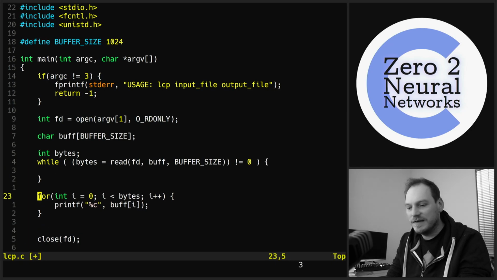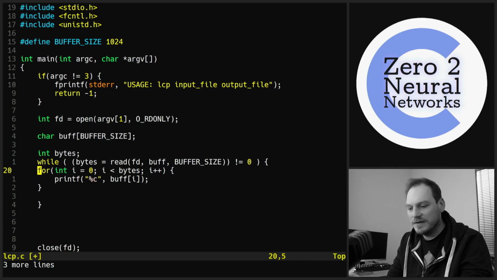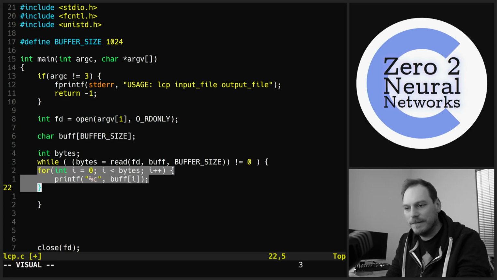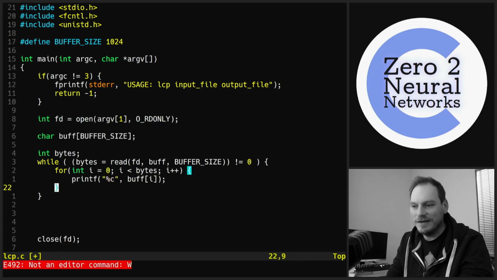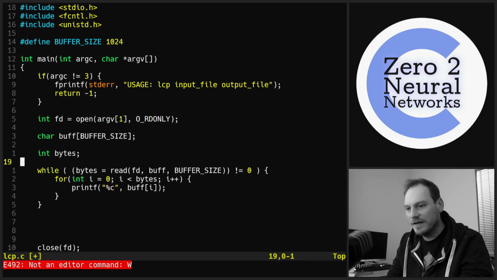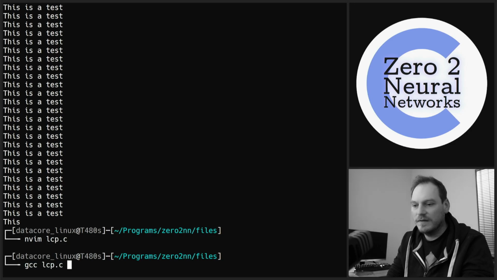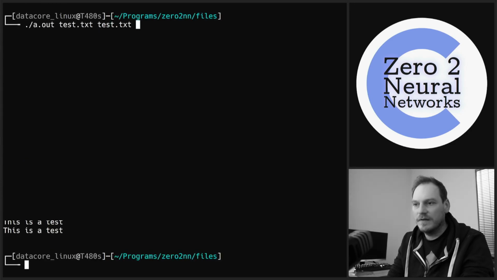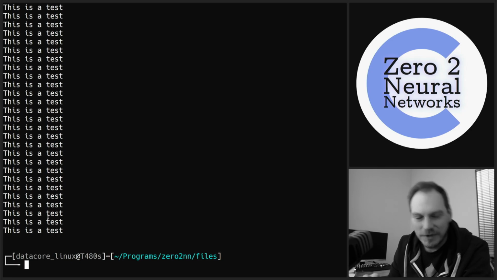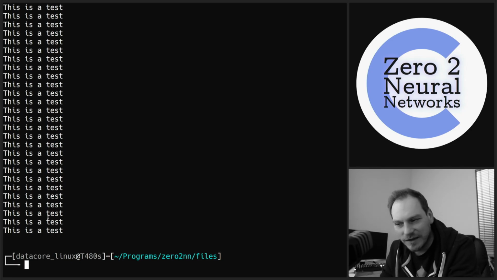And let's put this, just to confirm everything's working, let's put this inside the while loop. And now we read to the end of the file. We don't cut off halfway through a line. We read the full file.